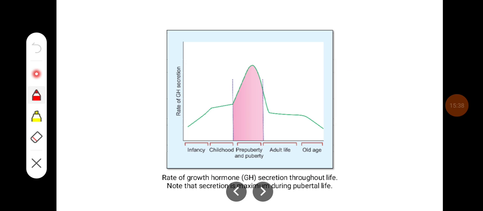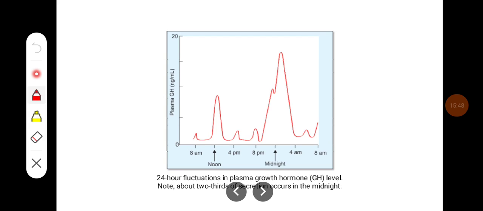This is a diagram showing how growth hormone is secreted throughout life. You can see the spurt of growth hormone during pre-puberty and the pubertal levels. So there is diurnal variation in growth hormone secretion, where there will be spurts of growth hormone secretion at noon and during the midnight.